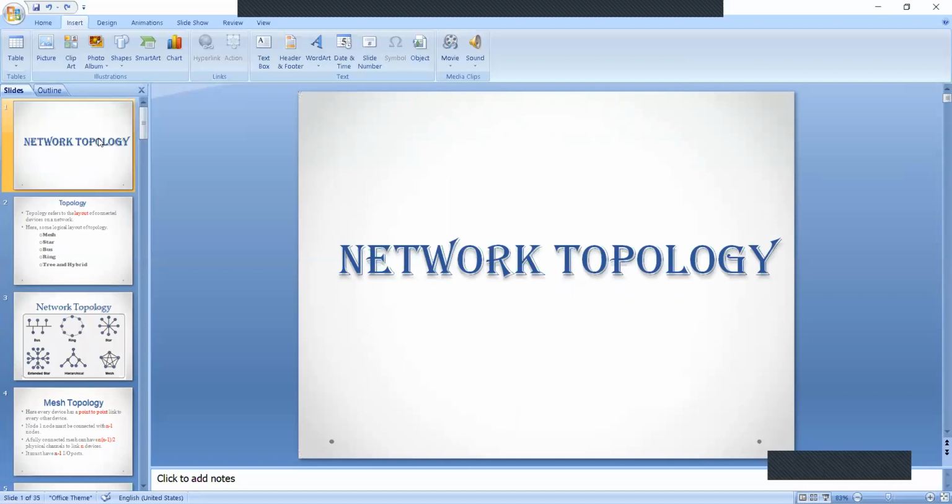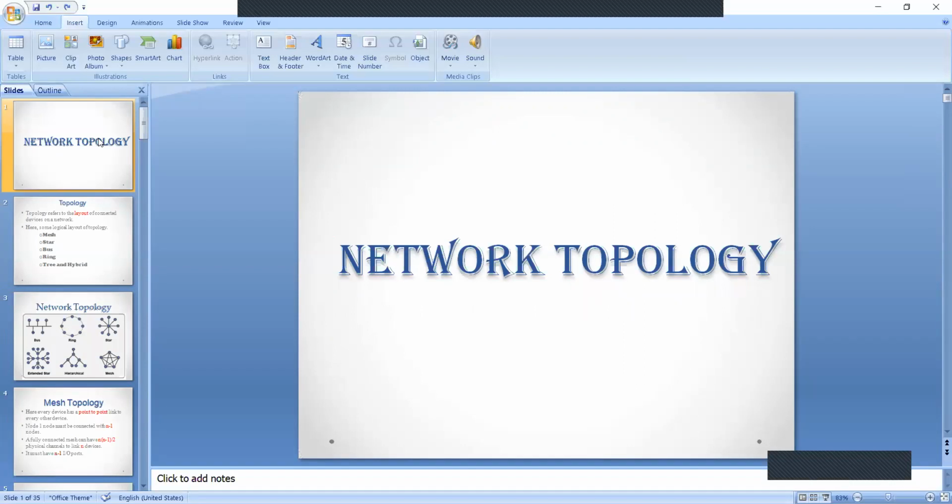In topologies, all you need to remember are two things. You need to know how many types of connections. We have two types of connections, that is point to point connection and multi-point connection. I'm repeating once again. In mesh topology, we are using point to point connection.